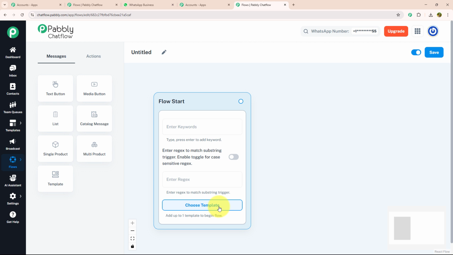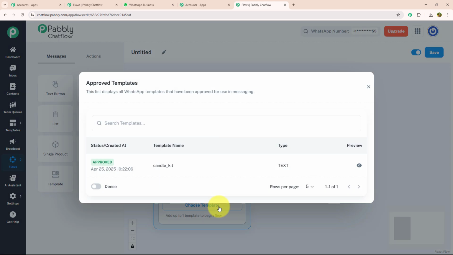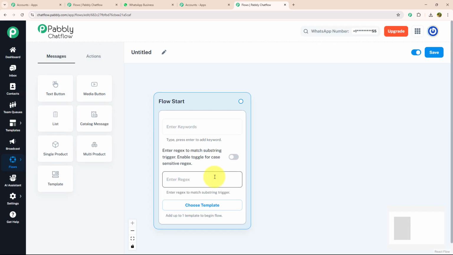Let's see each feature individually. Choose template is a feature where you can choose your created template to give a personalized touch to your chat. Regex are regular expressions, a special pattern or sequence of characters used to find, match or filter specific text. After that, we have keywords. Keywords are the trigger message that your customer will put while initiating a conversation.